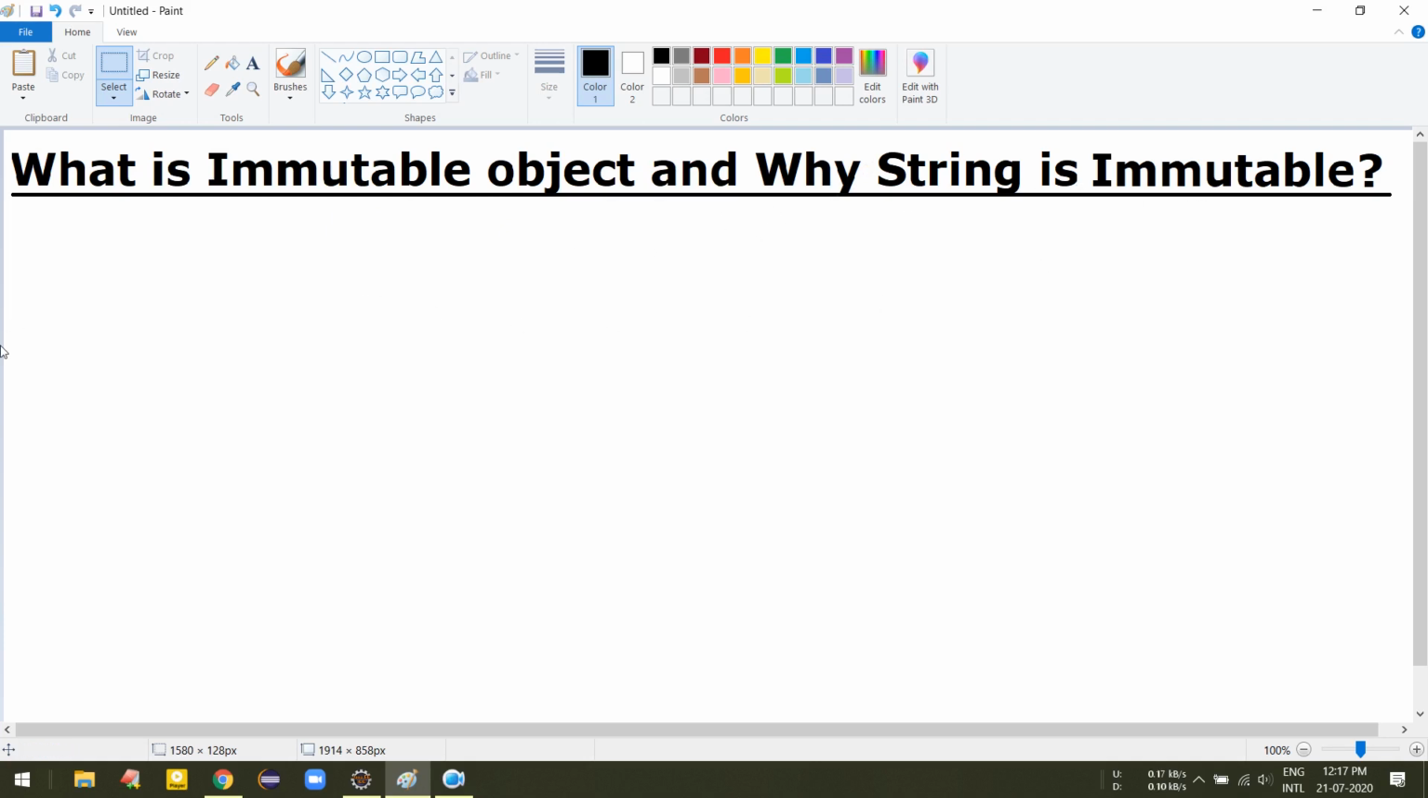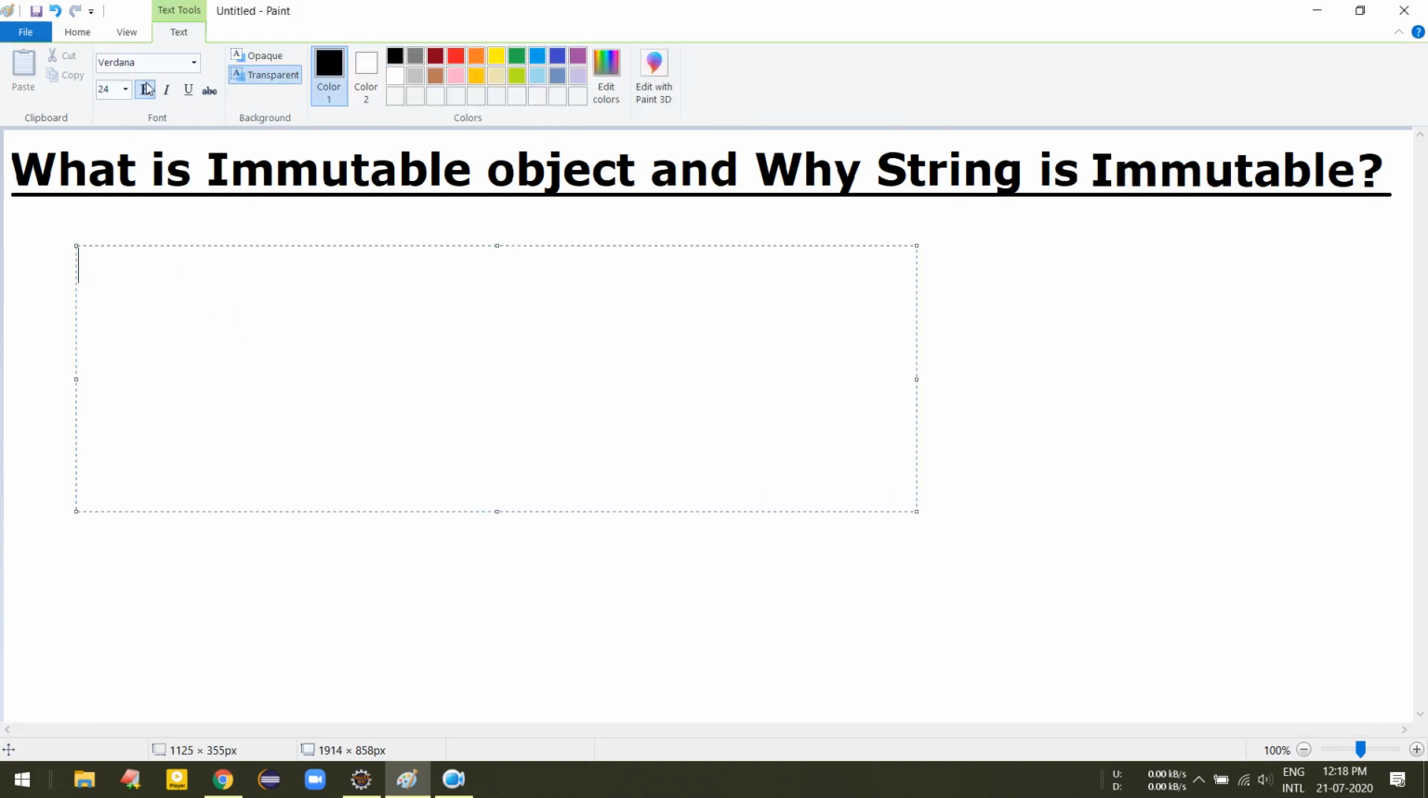So first we are going to understand what an immutable object is, and then we will go through what a String is and why String is immutable. So let's see what an immutable object is. So guys, what is an immutable object?